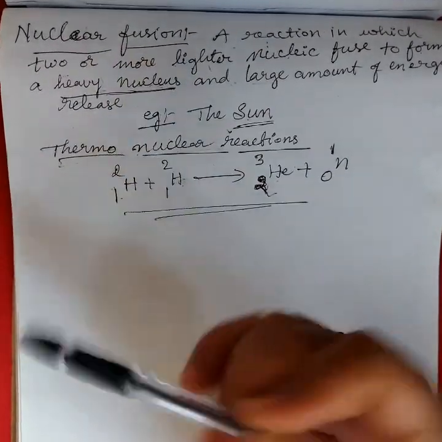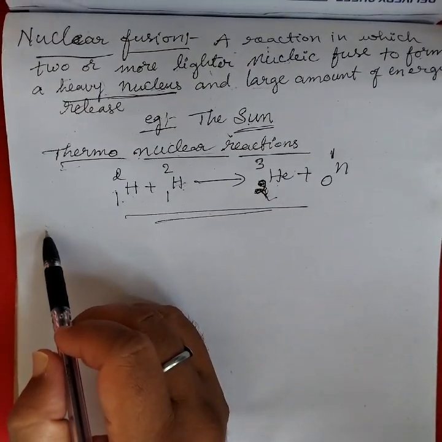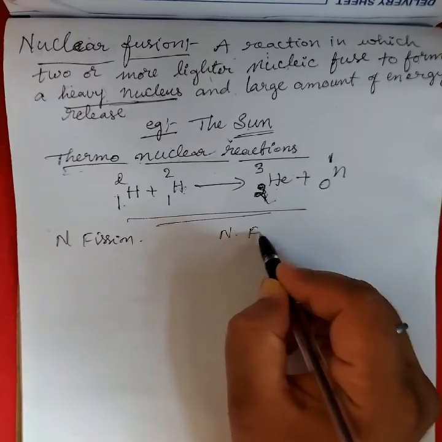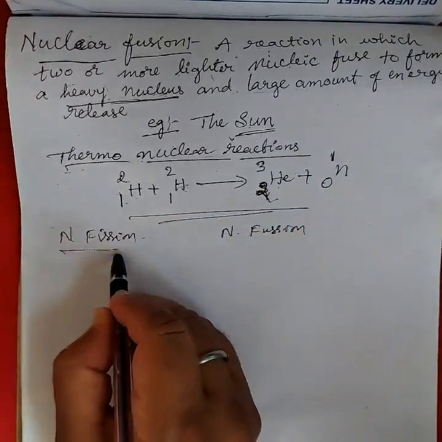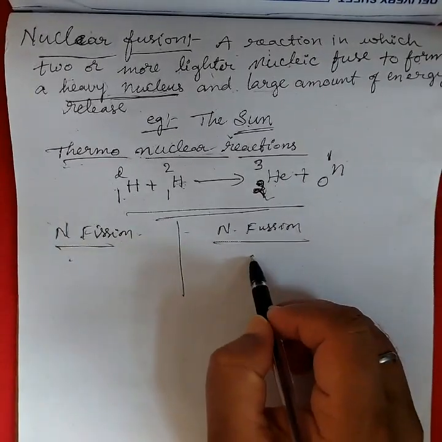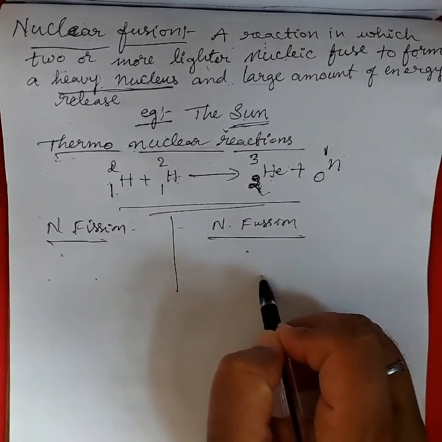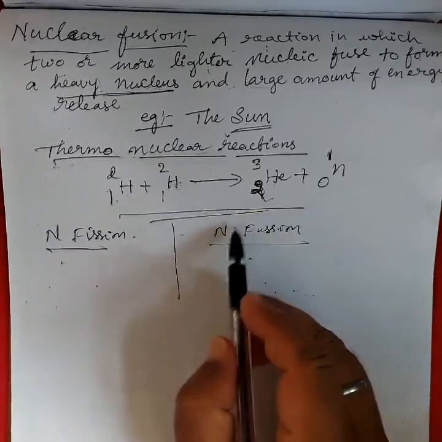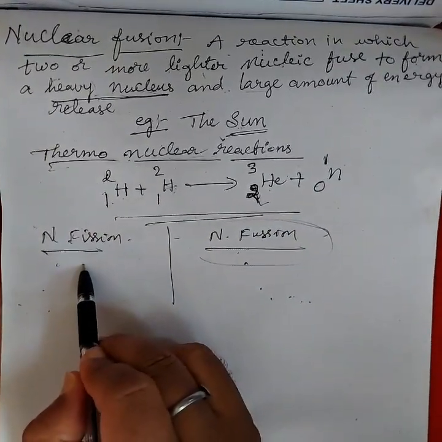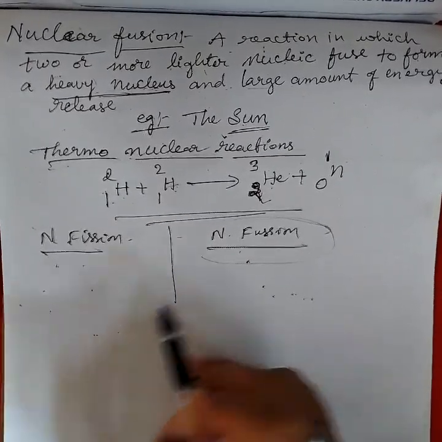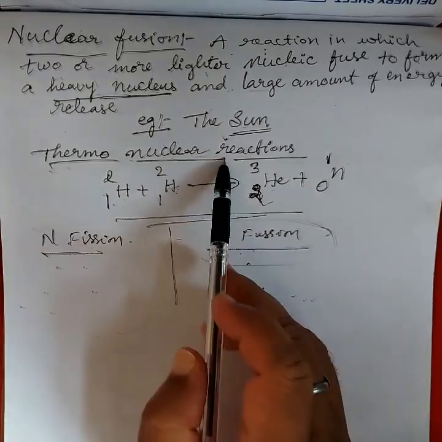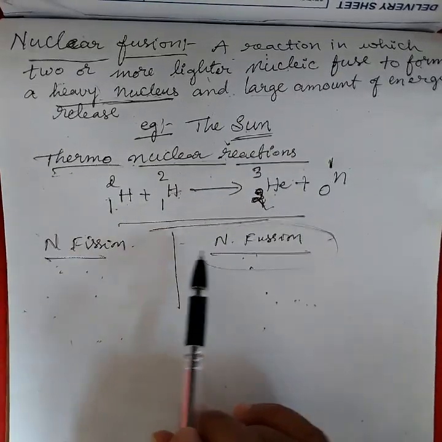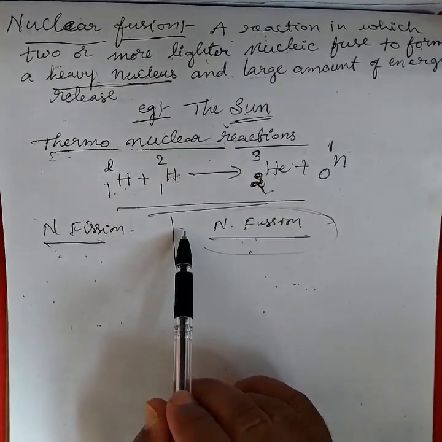Fission can be controlled, fusion cannot be controlled. Fusion produces an enormous amount of energy, more than the fission process. Fission products are hazardous, but fusion does not cause any pollution. The sun always gives heat and light without causing any pollution, but fission causes pollution. These are the differences between nuclear fission and nuclear fusion.